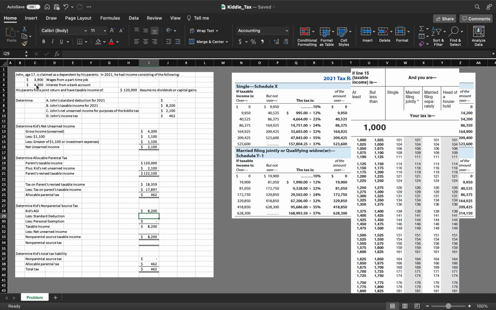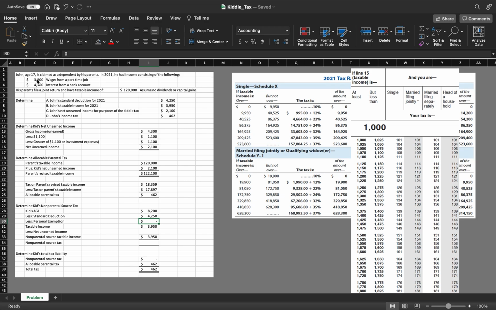And we see that he had $8,200. Now, again, the standard deduction, as we'll see in just a second when we run through this, is $1,100 or the greater of earned income plus $350. So we know that his earned income was his wages of $3,900. So we know that that's greater than $1,100. So we can just go ahead and say that his standard deduction is his wages plus $350.